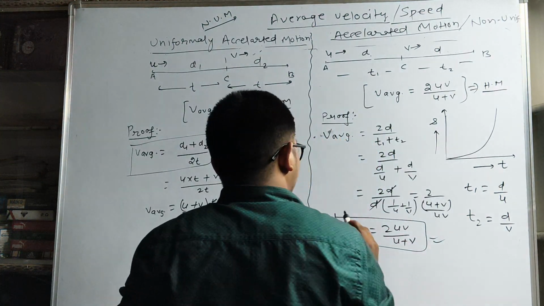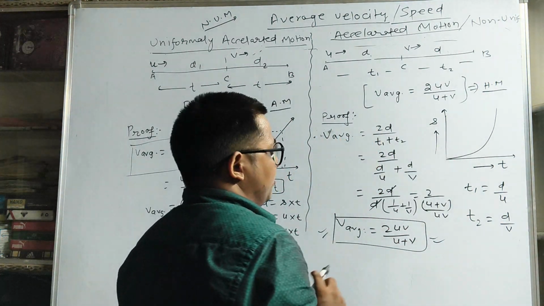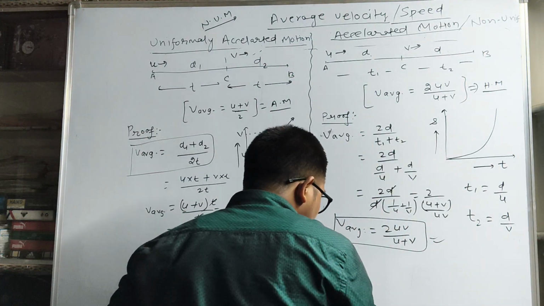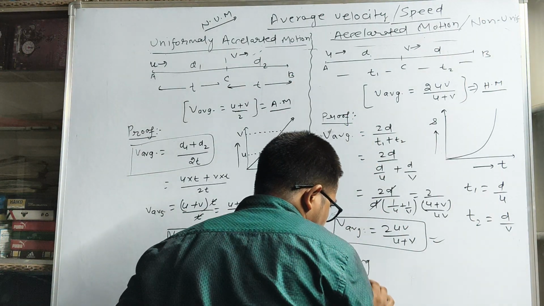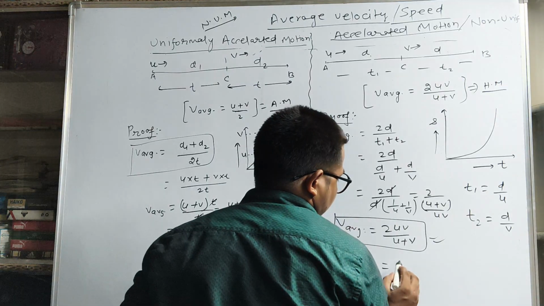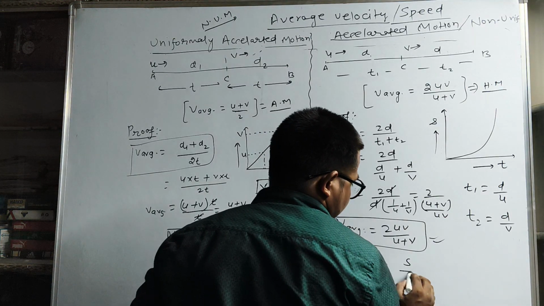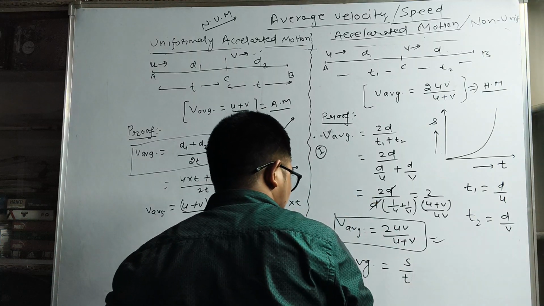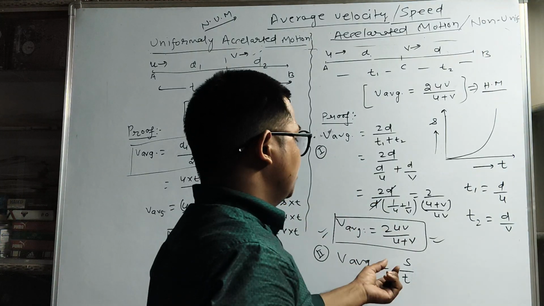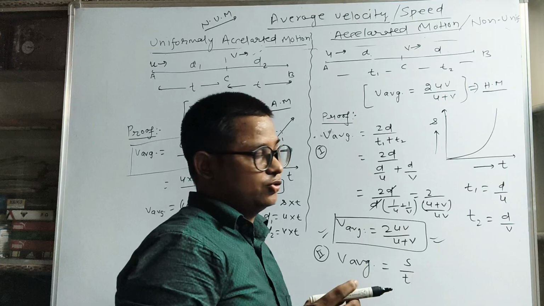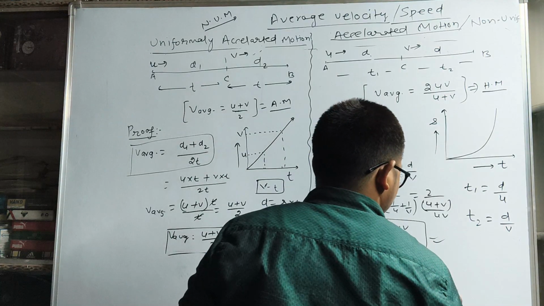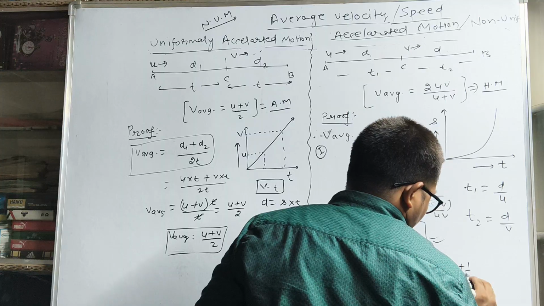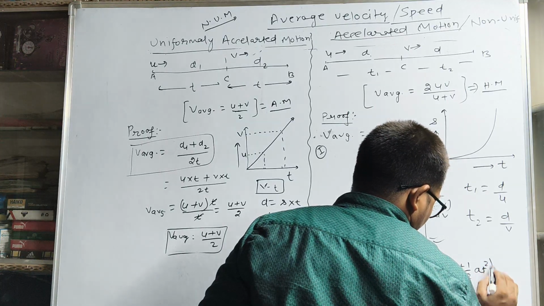This formula can also be derived with the help of the second equation of motion. V average is nothing but the ratio of displacement and time. This is the first proof, and this formula can be proved using the second equation of motion for displacement, which is equal to ut plus half at square.